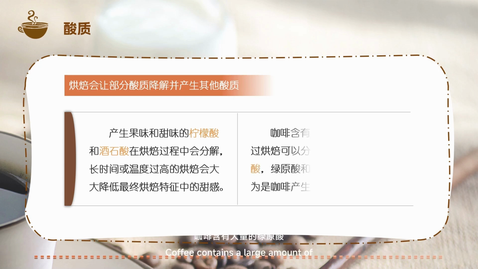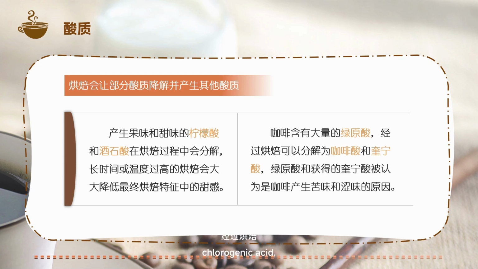Coffee contains a large amount of chlorogenic acid, which can be decomposed into caffeic acid, quinic acid, and chloric acid after roasting. Quinic acid is believed to be responsible for the bitterness and astringency produced by coffee.